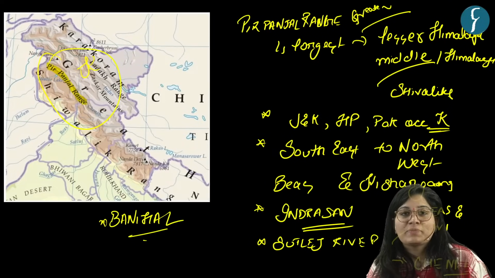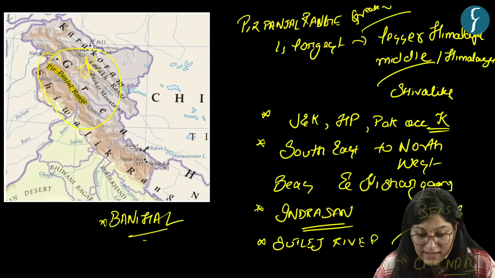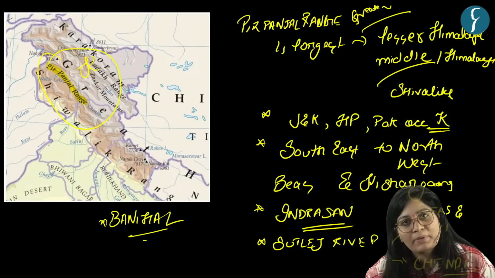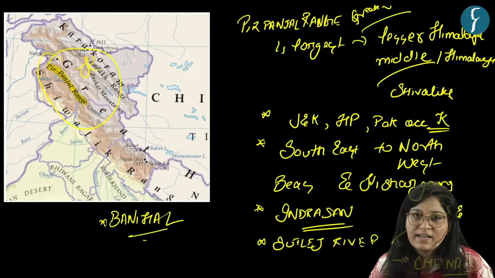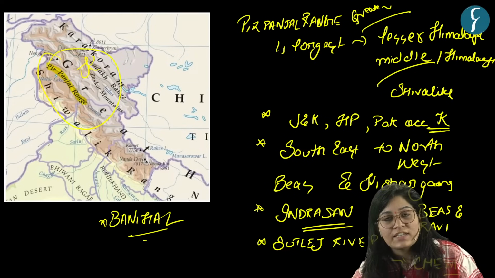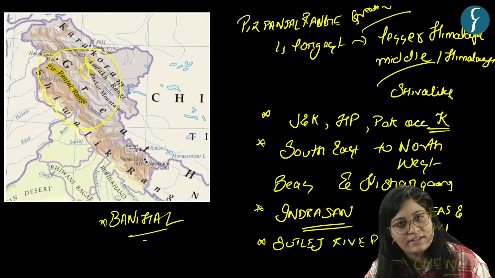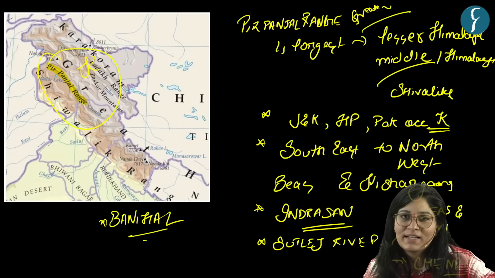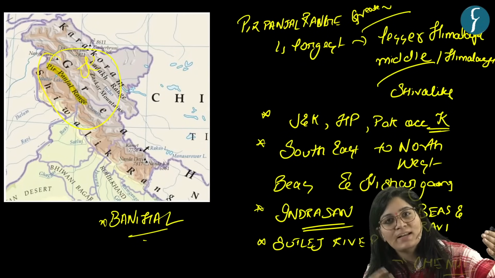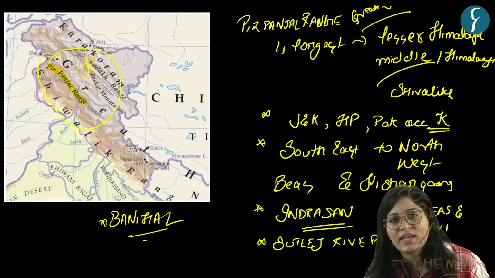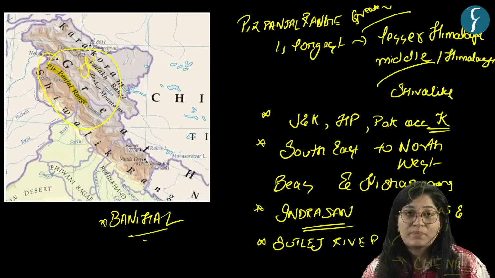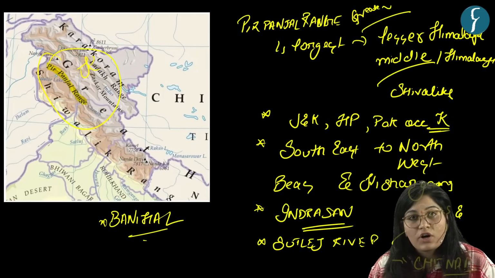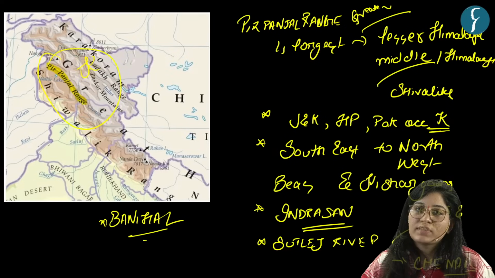Banihal in Kashmiri means blizzard, and if you know the meaning of blizzard, write in the comment box. So Banihal Pass is the gateway to the Valley of Kashmir from the rest of the Indian plains. There are two important passes in Pir Panjal range, Banihal and Pir Panjal. It is the longest chain of mountains in Lesser Himalayas, also known as Middle Himalayas, and they lie between Greater Himalayas and Outer Himalayas, also known as Shivaliks. It cuts across two states, Jammu and Kashmir and Himachal Pradesh, and Pak occupied Kashmir. In which direction? Southeast to northwest.